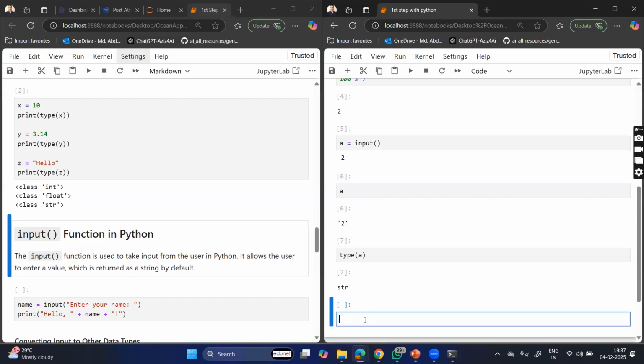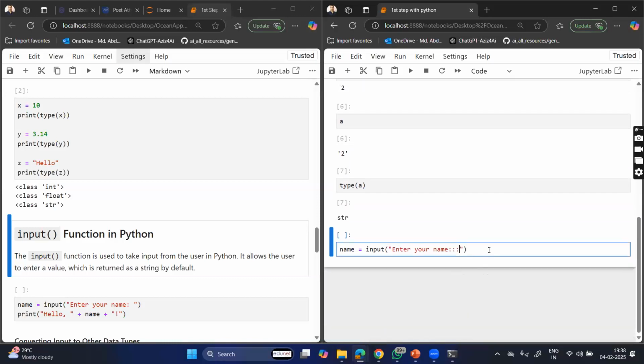So instead of giving it like this, you can have something like a is equal to input, and you can give the prompt over here. Simple prompt message ఇవ్వచ్చు మీరు. Instead of a, I am using name. Enter your name, right?